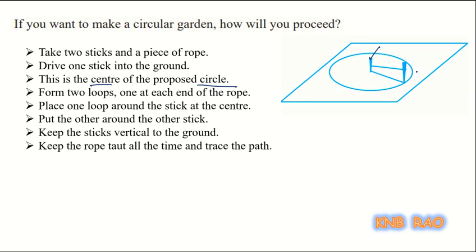Remember children, this trace is the shape of a circle. Thus we get a circle.